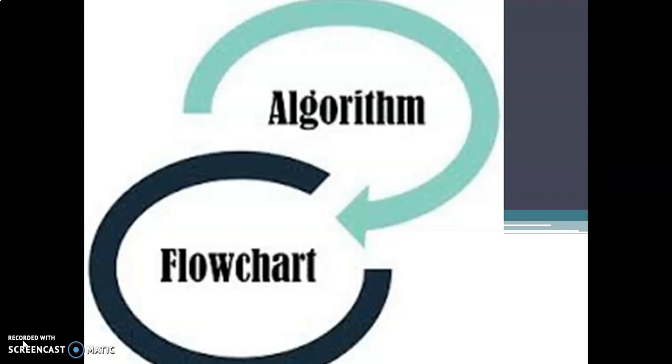That we call processing. After processing we get our output. So these three works come together: inputting, processing and getting output.